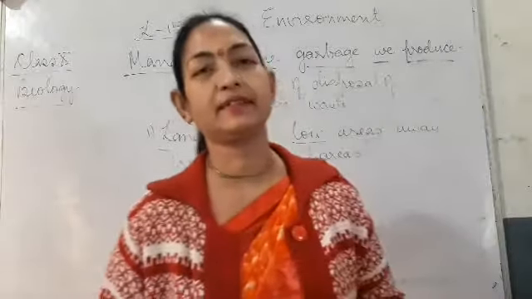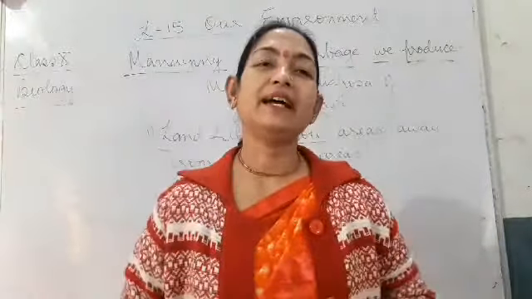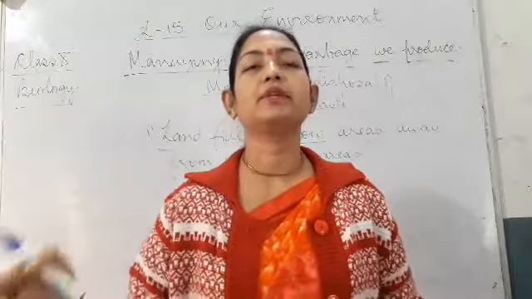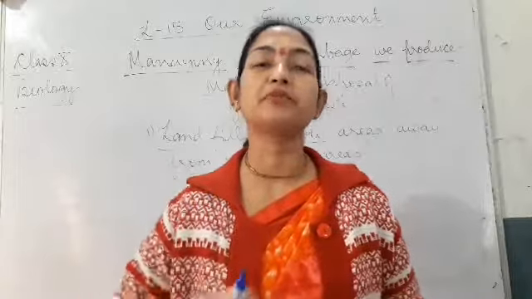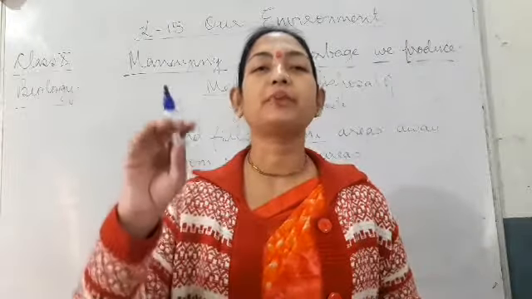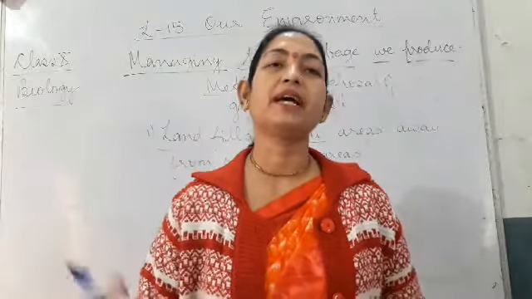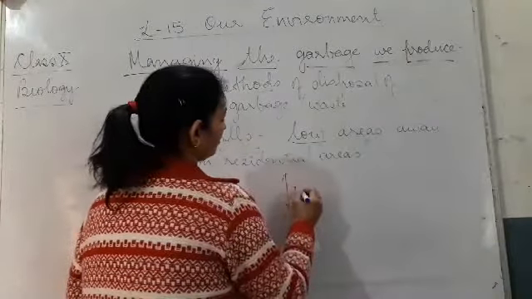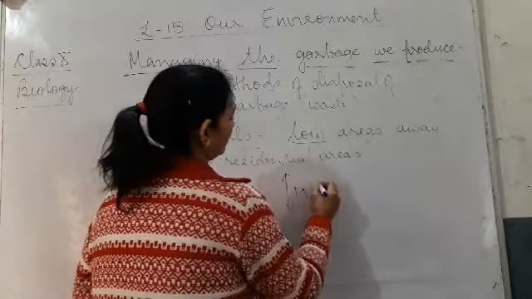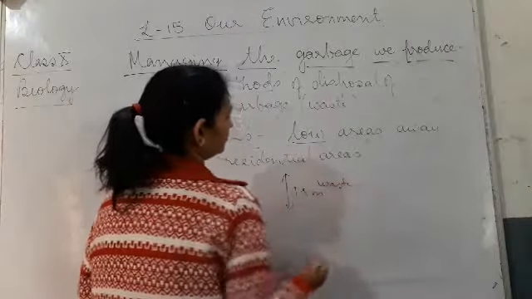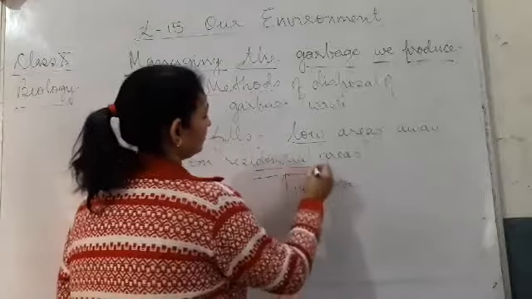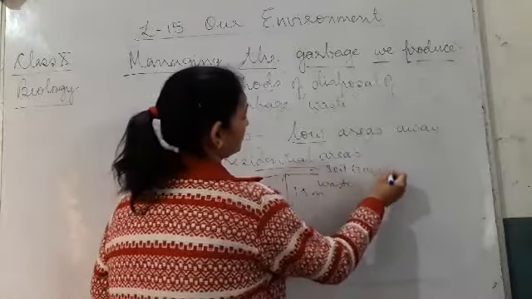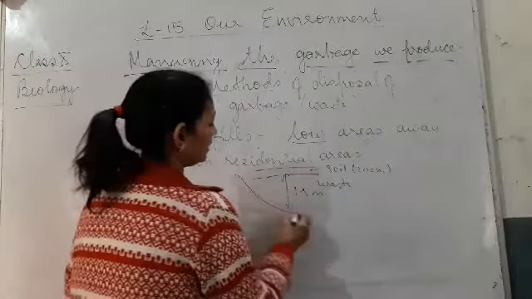Why are low areas selected? So that we can dispose a huge amount of waste over there. The biodegradable waste will be reduced, and then up to 1.5 meter of waste is disposed, and after that a layer of soil, that is 20 centimeter, is put over it. This is the low lying land.